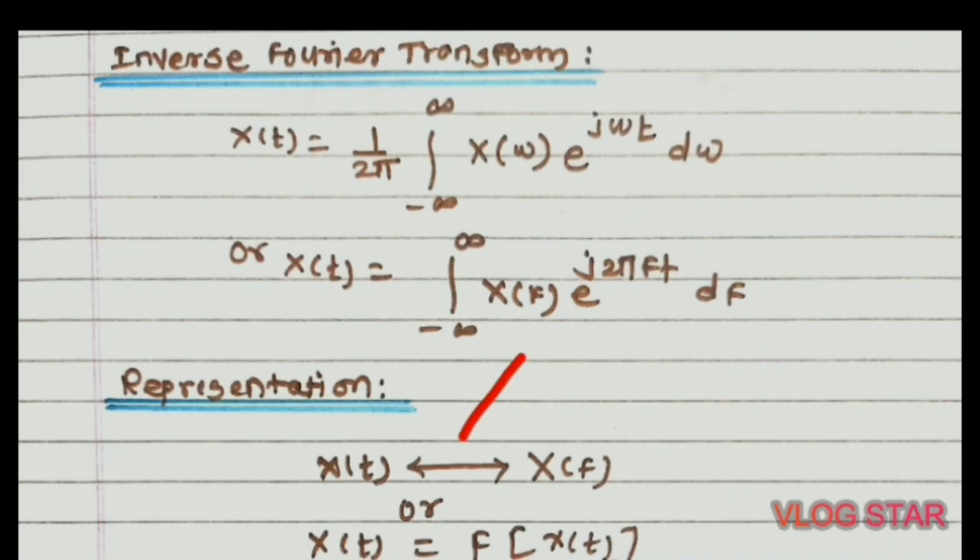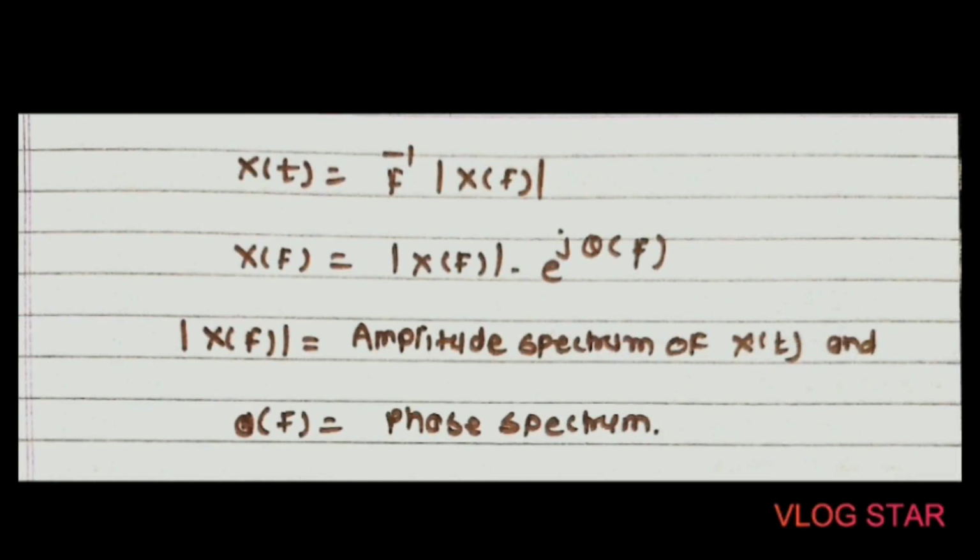Here the x of t signal is forming a pair with X of f, or in other way we can represent it as follows: X of f is equal to F of x of t, the Fourier transform of x of t, or x of t can also be represented as F inverse of X of f.